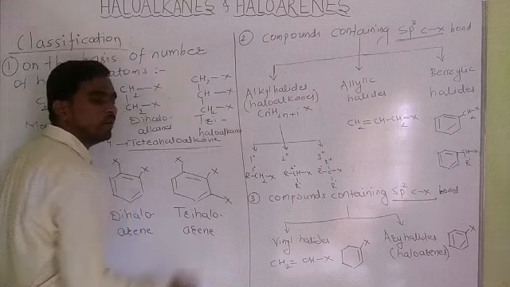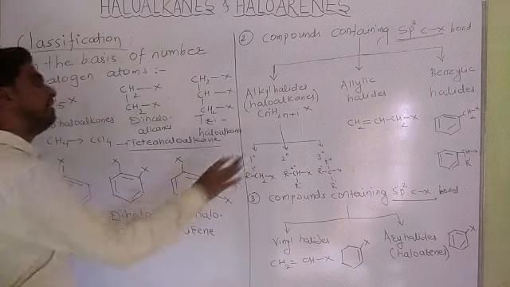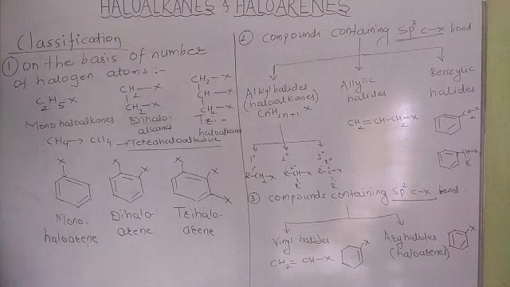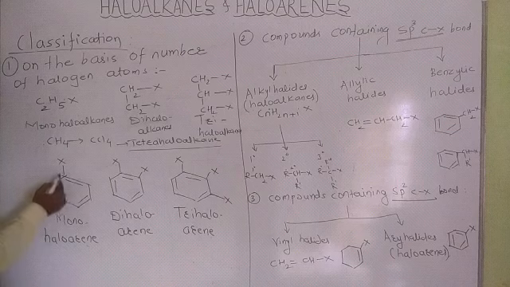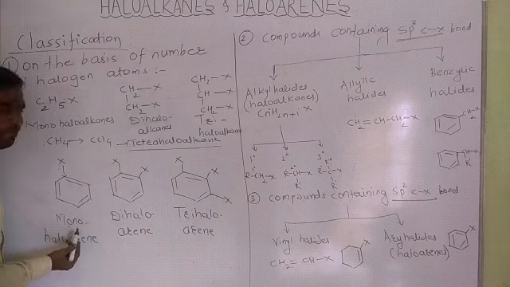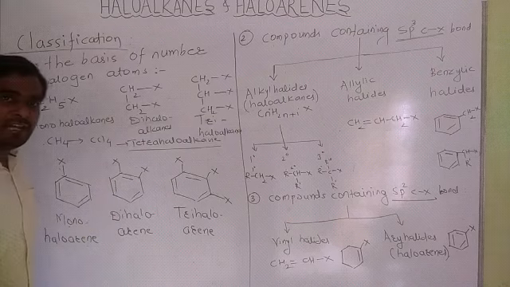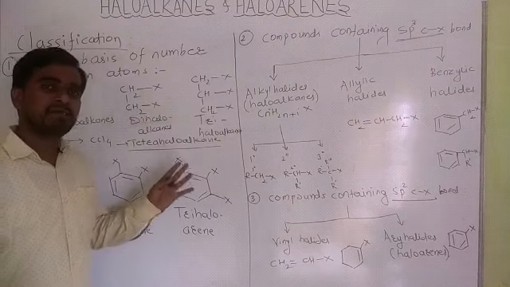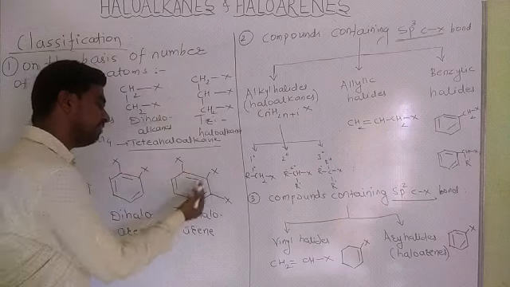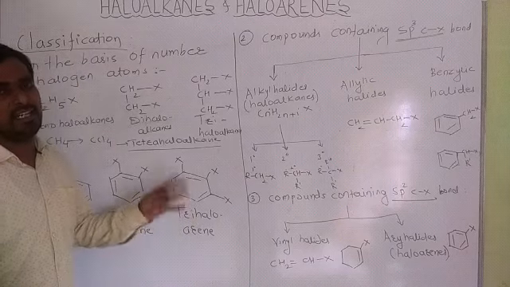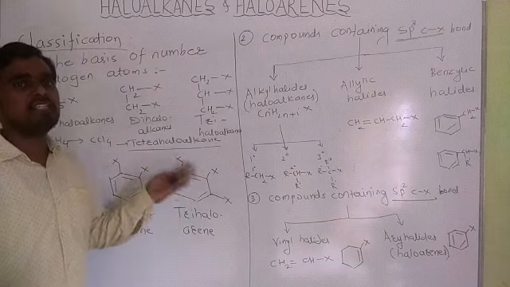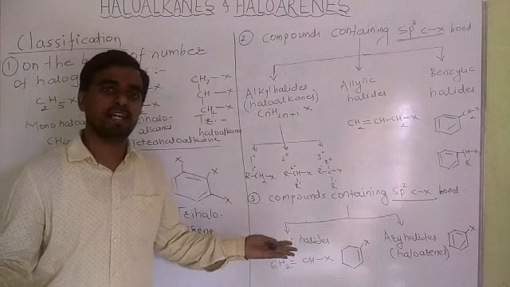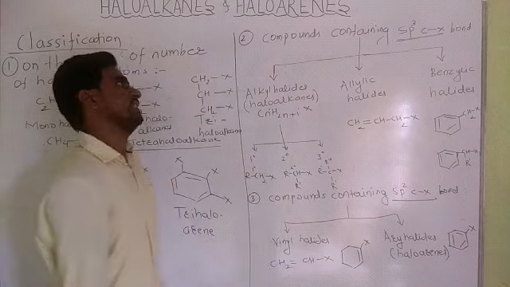Similarly, the arenes are classified the same way. When one hydrogen atom is replaced by one halogen atom, monohaloarene. When two hydrogen atoms are replaced by two halogen atoms, dihaloarene. When three hydrogen atoms are replaced by three halogen atoms, trihaloarene. Tetrahaloarene means four hydrogen atoms are replaced by four halogen atoms.